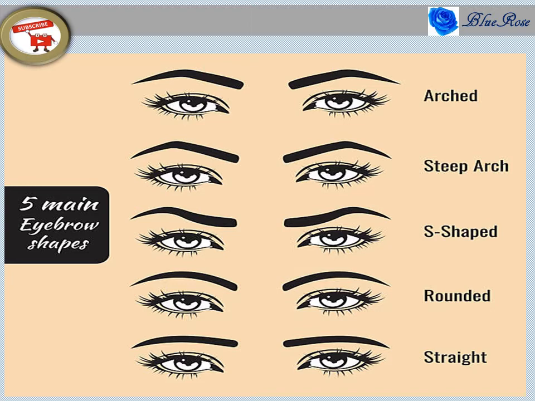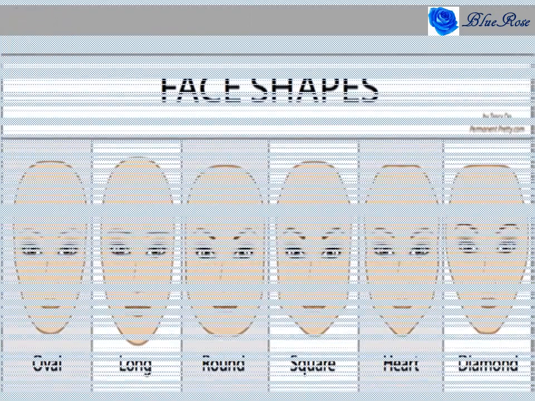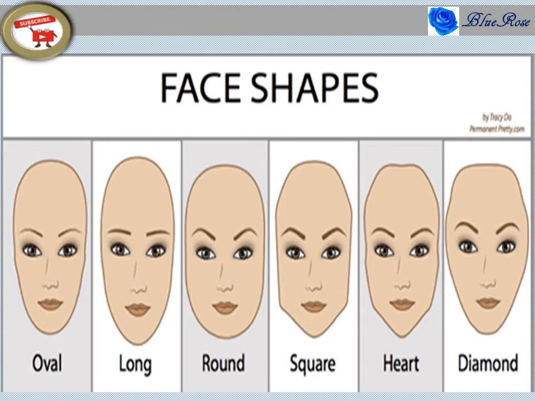Okay friends, next, with respect to the face. What all faces are there? They are oval, long, round, square, heart and diamond. These faces are shown in the figure slide, please refer to that. For oval shape, the forehead will be long and the chin short, so a medium arch is given. The eyebrows will be medium arch.